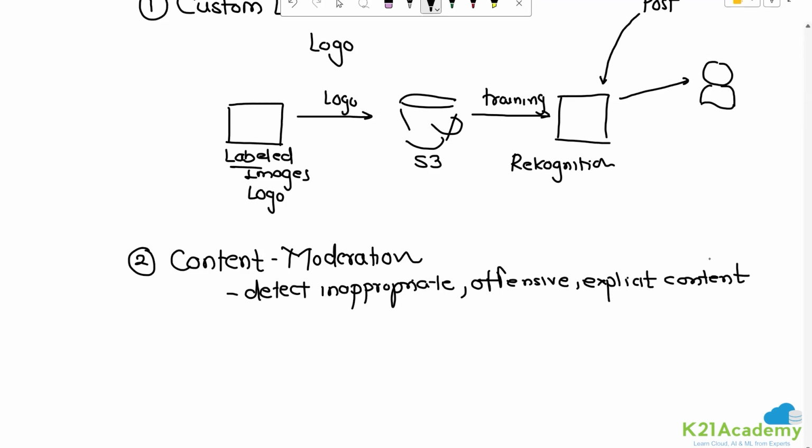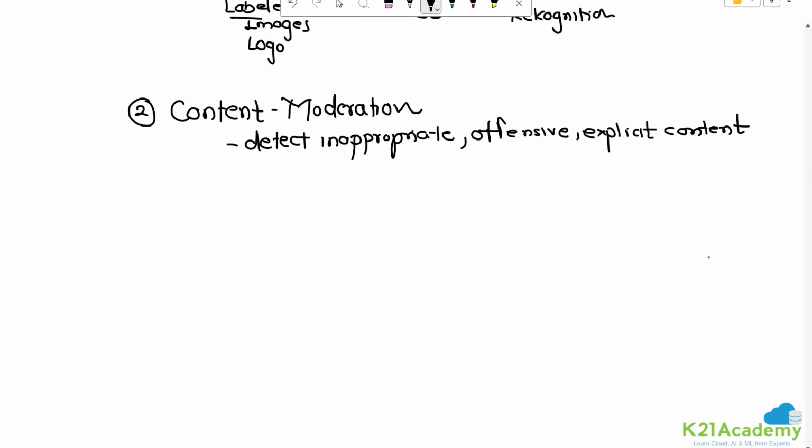Okay, so the example is pretty obvious, right? Some harmful images, so images that can hurt someone else's sentiments, right? It is very common with this era of internet that people seldom think about what they're posting. And then you'll have to report it, and then Instagram or Facebook takes it down. So you see that there's an entire manual process involved there. But this task can be done in a much better way if you can use a service like Rekognition.